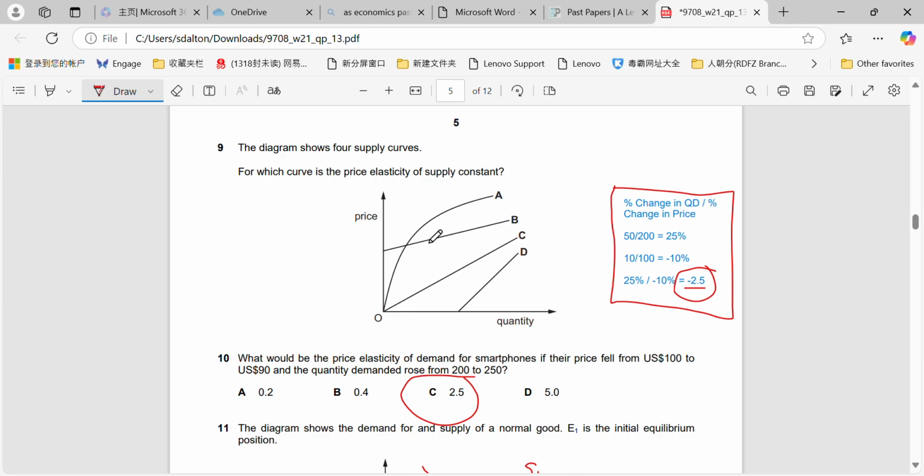Question 9 is very straightforward again, because we've explained this before. For which curve is PES constant? So in other words, which one is unitary or will never change? That will be where it comes as a straight line through the point of origin, which in this case is C. And we've explained that before. Just for further relevance, as it moves up here for B, B would be more elastic than D would.